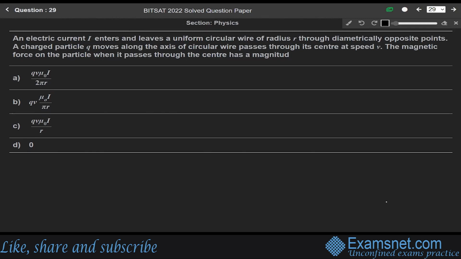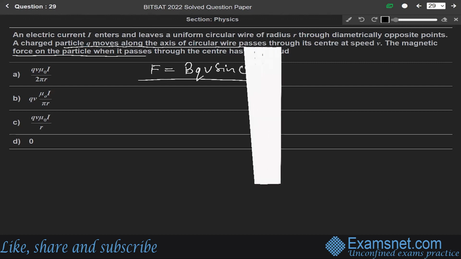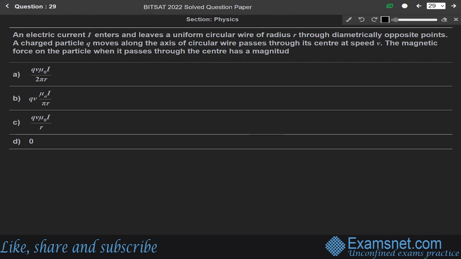In this question, we are asked to find the magnitude of the force on the particle when it passes through the center. We know that the force on a moving charged particle in a uniform magnetic field is given by F equals BQV sine theta. According to the question, the charged particle Q is moving along the axis of the circular wire, so either the angle theta is 0 or theta is 180 degrees.